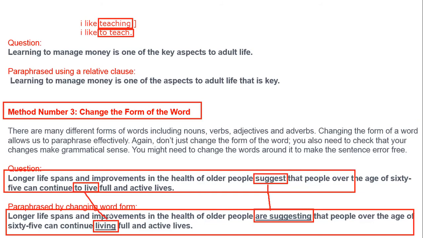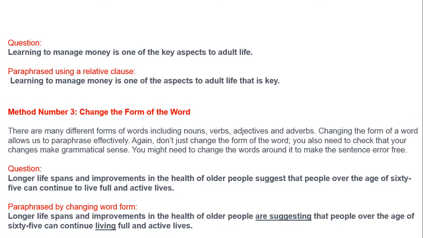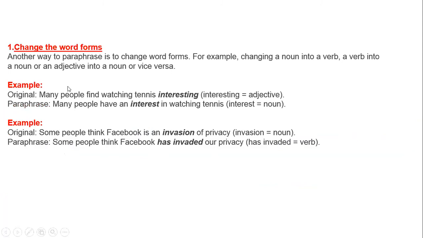So by changing the word form, not using synonyms, not using a word with the same meaning, but the same word. If it is in infinitive, you can change it into gerund, clear? So that is called changing the word forms. This is method number 3. Method number 4, by doing your paraphrasing, is like here, how we changed the word forms.